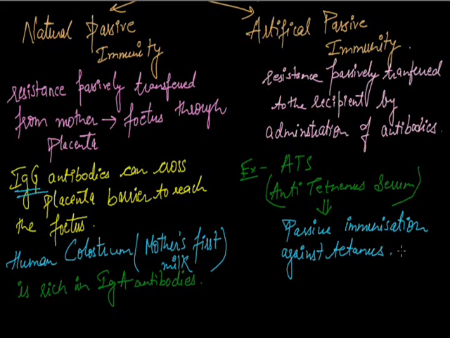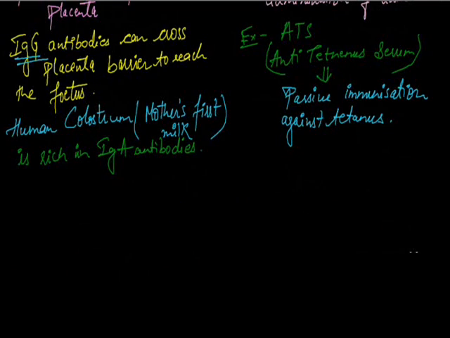This ATS is prepared in horses by active immunization of the horse with tetanus toxoid. Then it is separated as serum, which is used to passively immunize against tetanus. This is all about the artificial passive immunity.